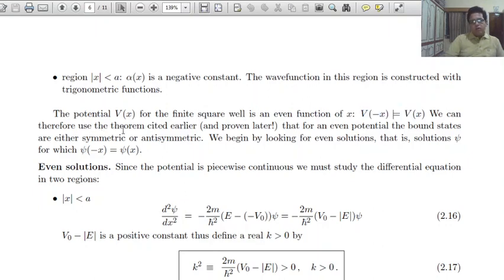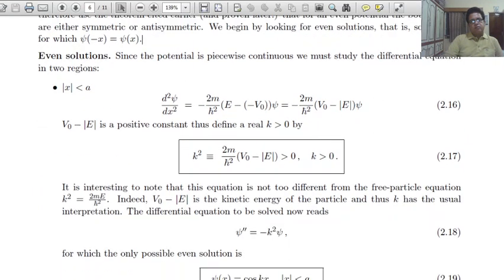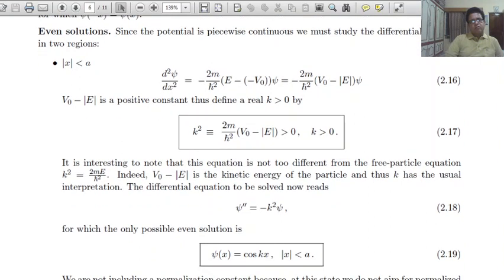We can therefore use the theorem cited earlier and proven later, that for an even potential the bound states are either symmetric or antisymmetric. We begin by looking for even solutions, that is, solutions for which psi of minus x equals psi of x.